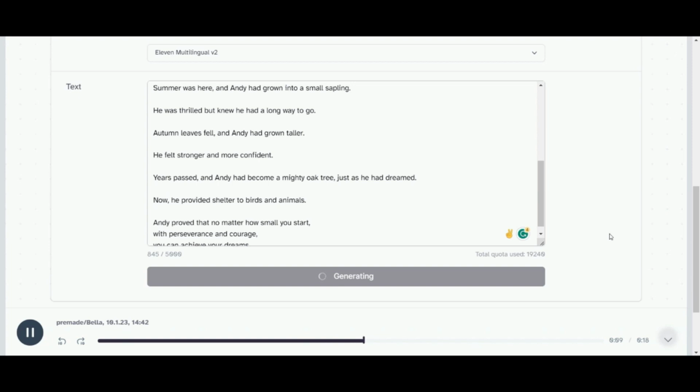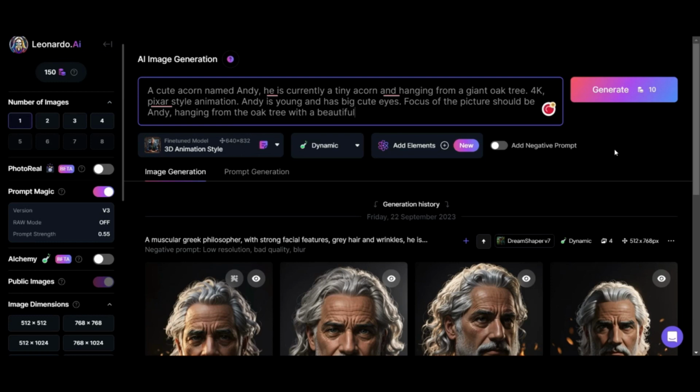You know what? That is the perfect structure for my voiceover. I think that is going to sound amazing. Just something so warm about her voice. So the next thing we need to do is generate images.